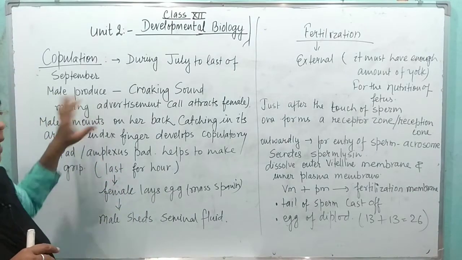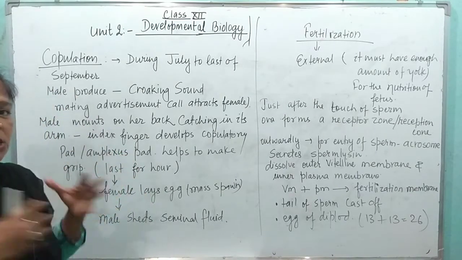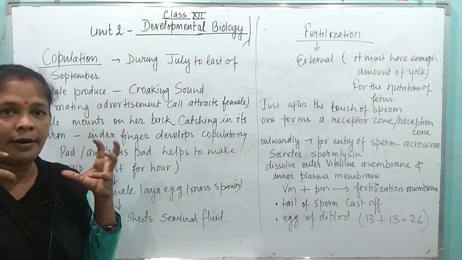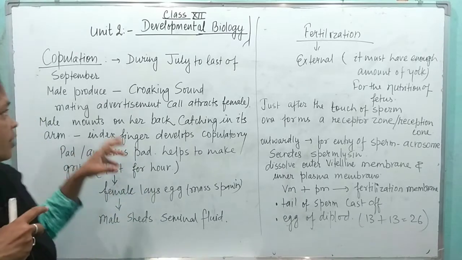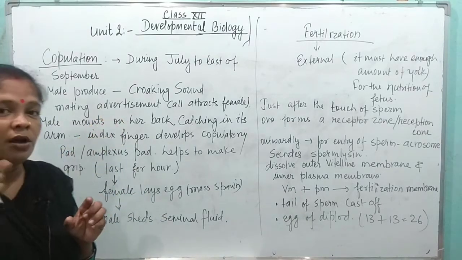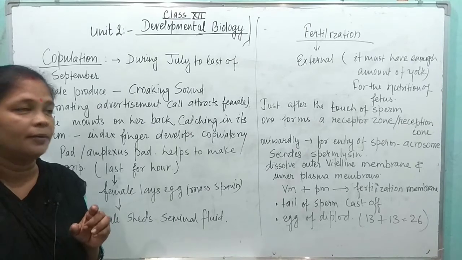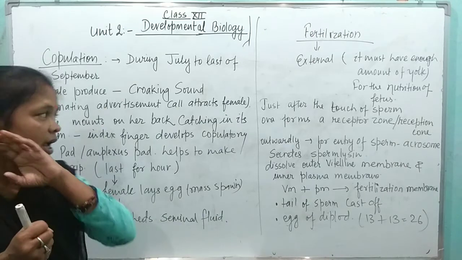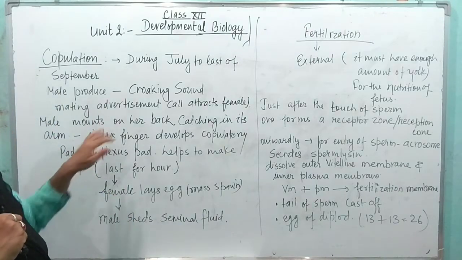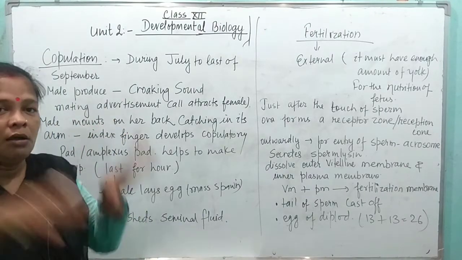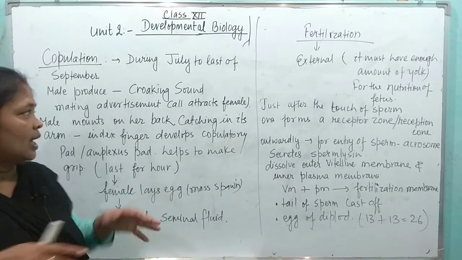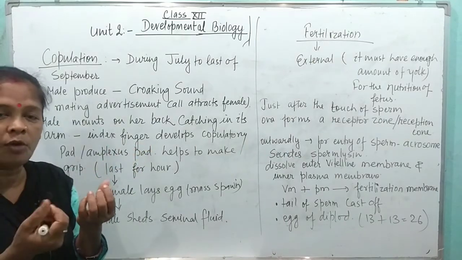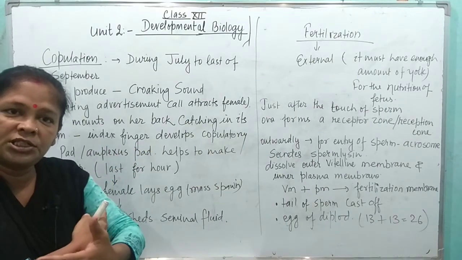Now here the male frog produces a sound which is known as the croaking sound. This sound is an advertisement to call the female, attracting the female, and the female comes near the male. After this, the male puts himself on the back of the female and catches her by the index finger, which has the copulatory pad. It is just grasping her.